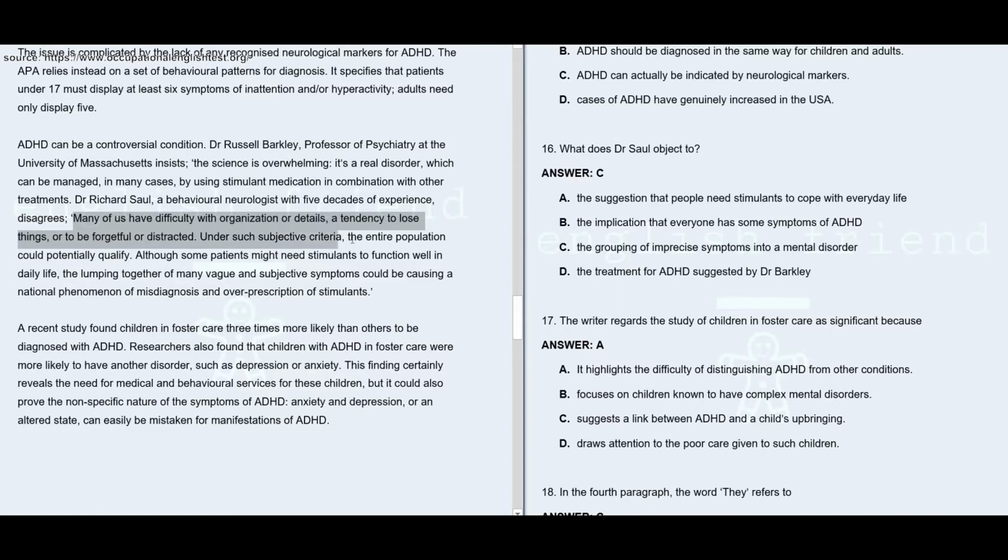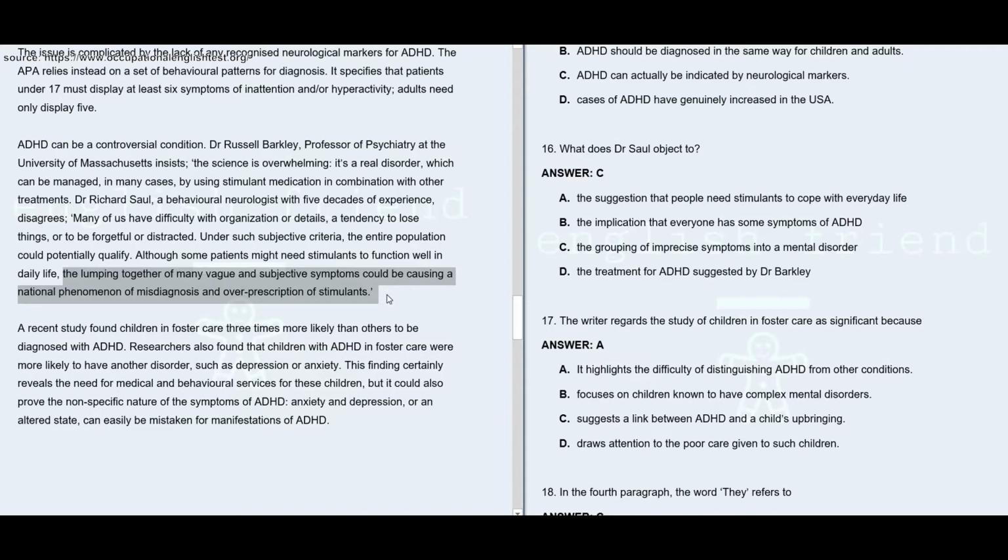Under such a subjective criteria, the entire population could potentially qualify for having this disorder, ADHD. Although some patients might need stimulants to function well in daily life, the lumping together of many vague and subjective symptoms could be causing a national phenomenon of misdiagnosis and overprescription of stimulants.